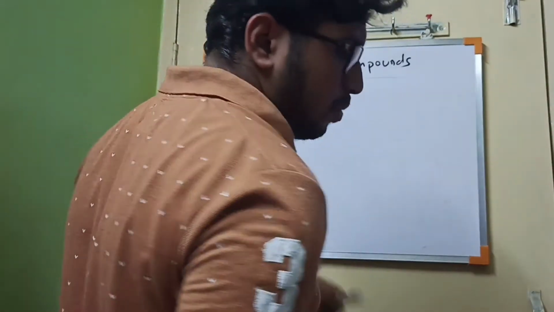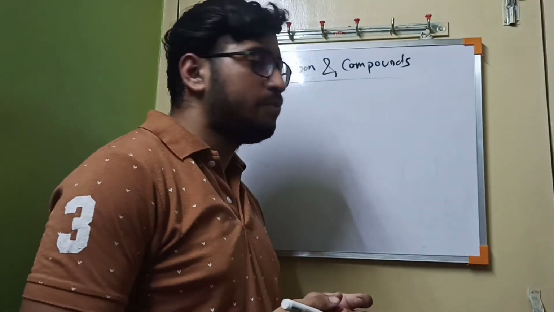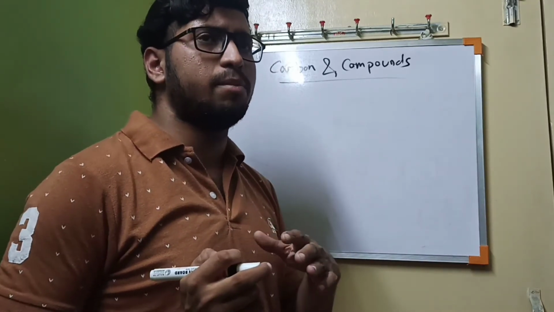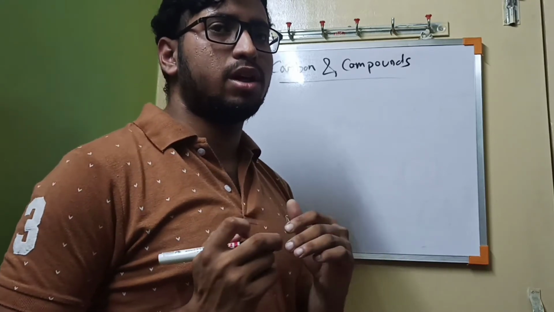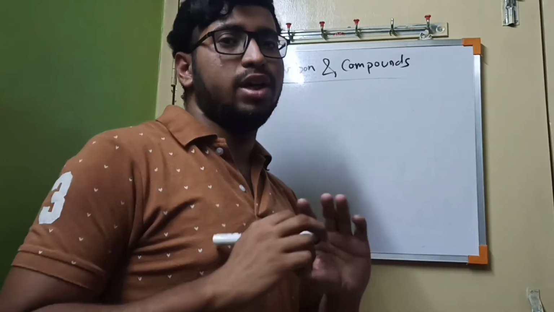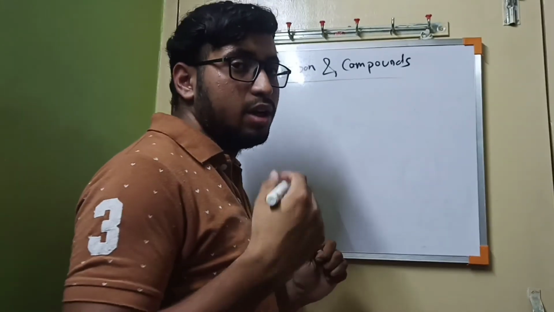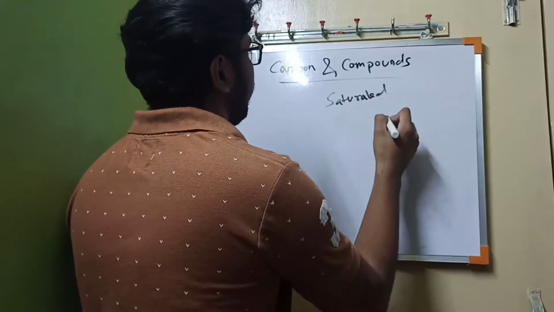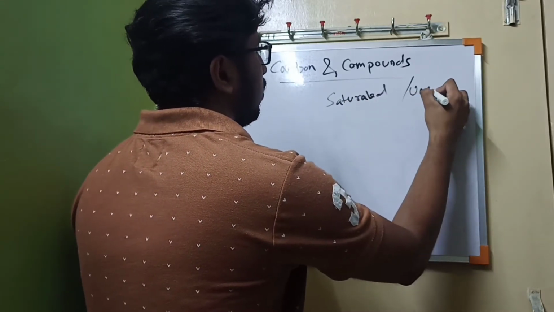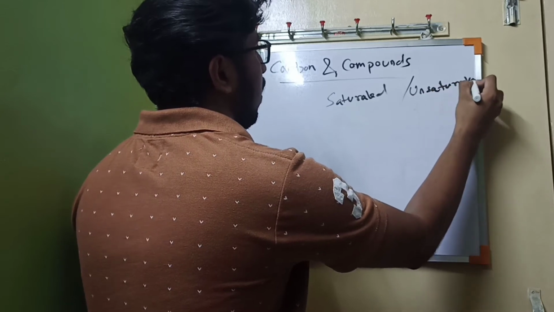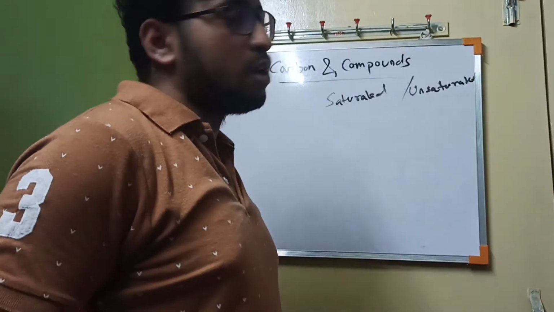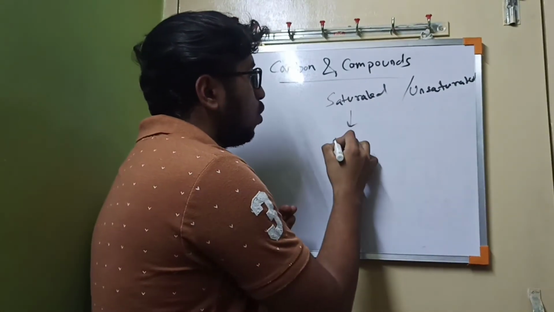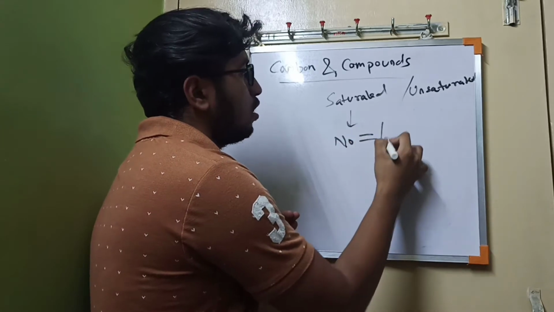As of now, I can give a basic example for carbon. You have observed that sometimes carbon contains a single bond, sometimes it contains a double bond. So by what property is it differing? Two properties, saturated and unsaturated. Saturated compound means there are no double or triple bonds.